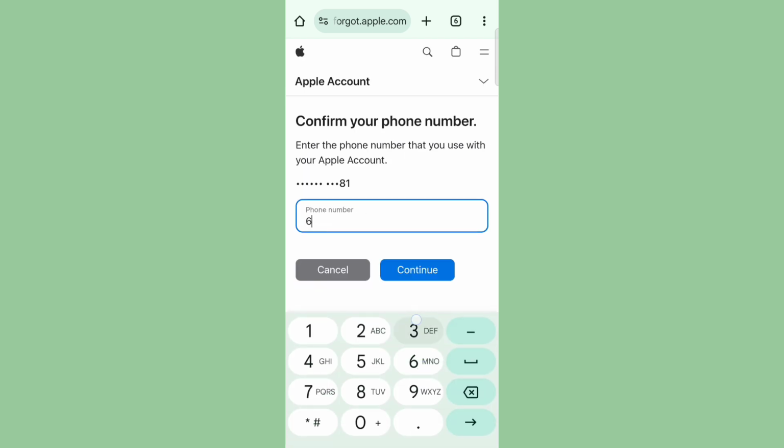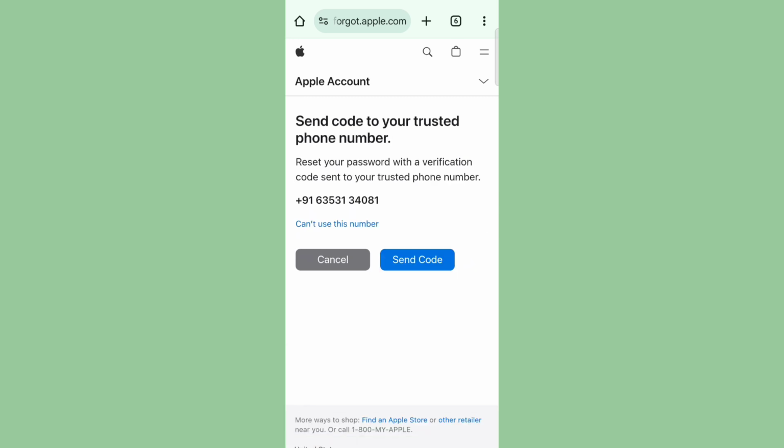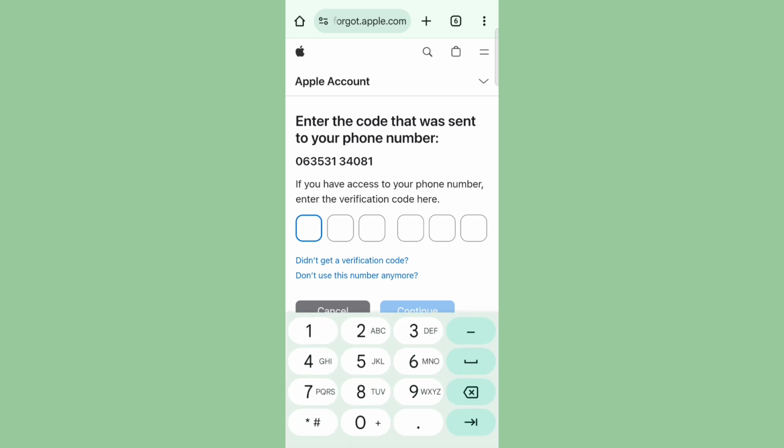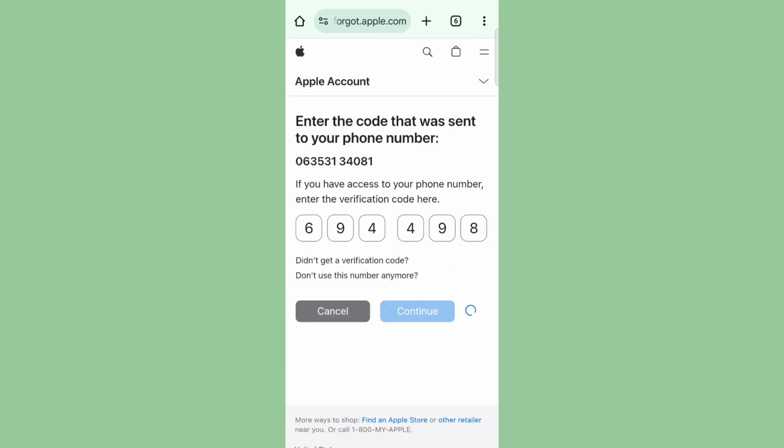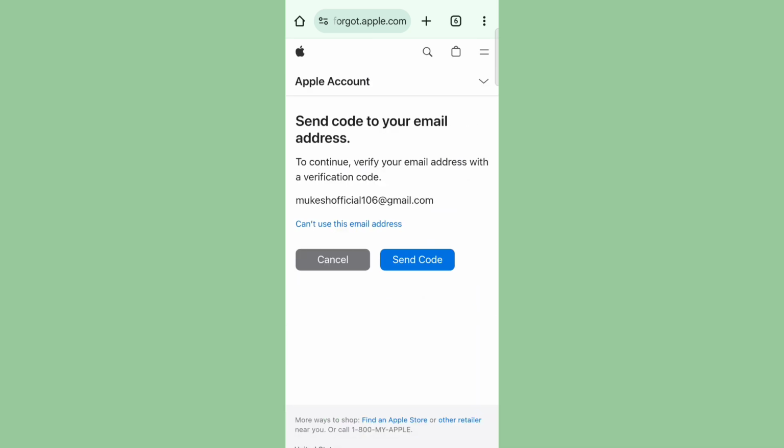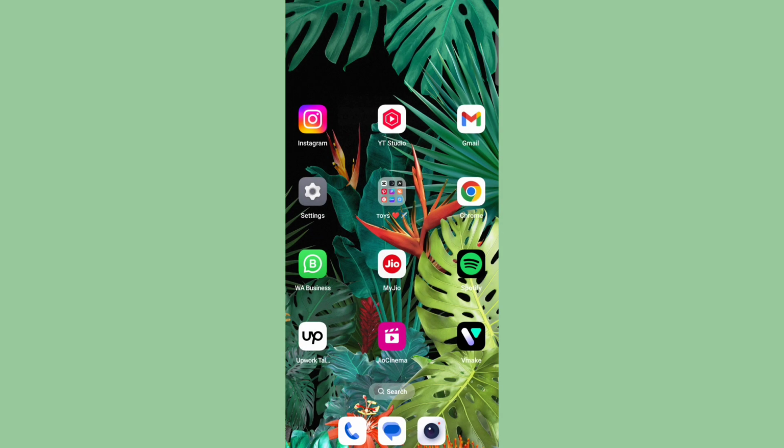Enter your phone number, and enter the code. Enter the Gmail code,